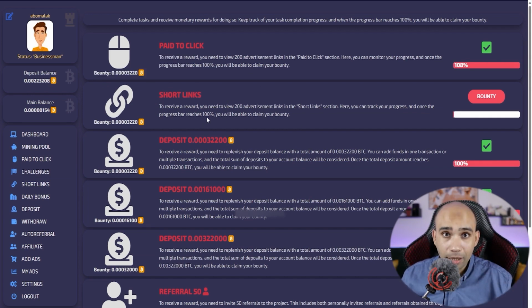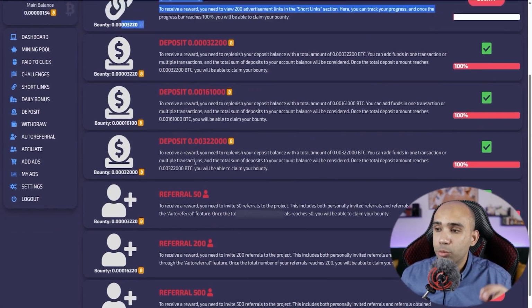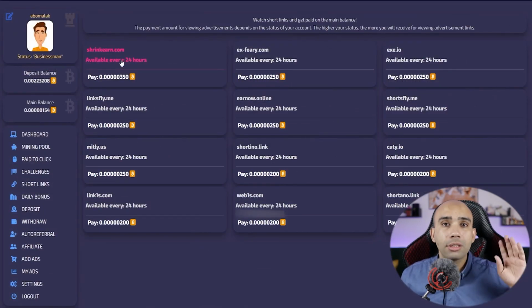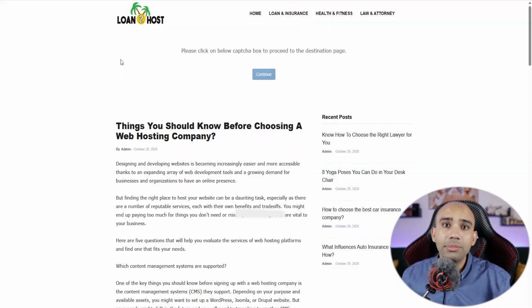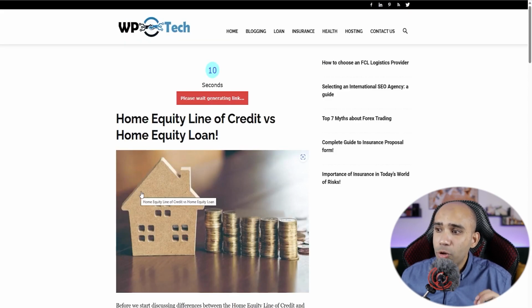I mean, they tell you that if you see a solid advertisement, you will take this value. If you see short links, let's go to the short link. These are links; if you click on them, they will open a website for you. Every once in a while, a site opens waiting for you to solve the CAPTCHA. Like shortening links, you get the value after you finish shortening this link. You will wait for the period, or you will continue to wait and go through the pages that it presents in front of you.